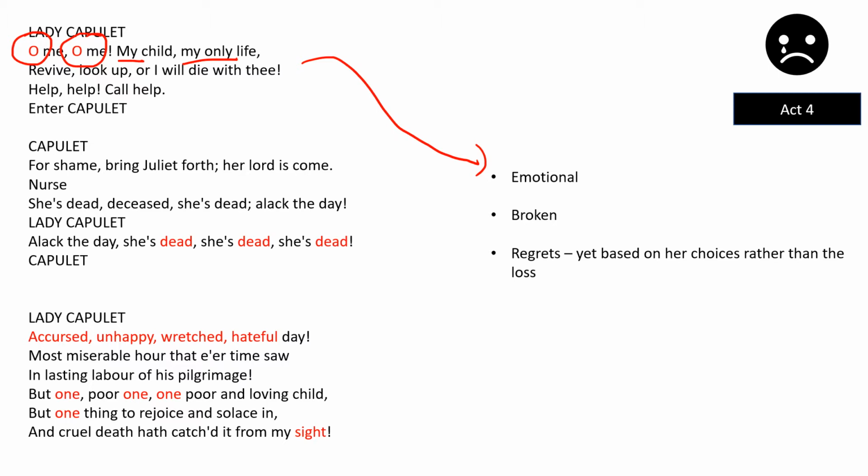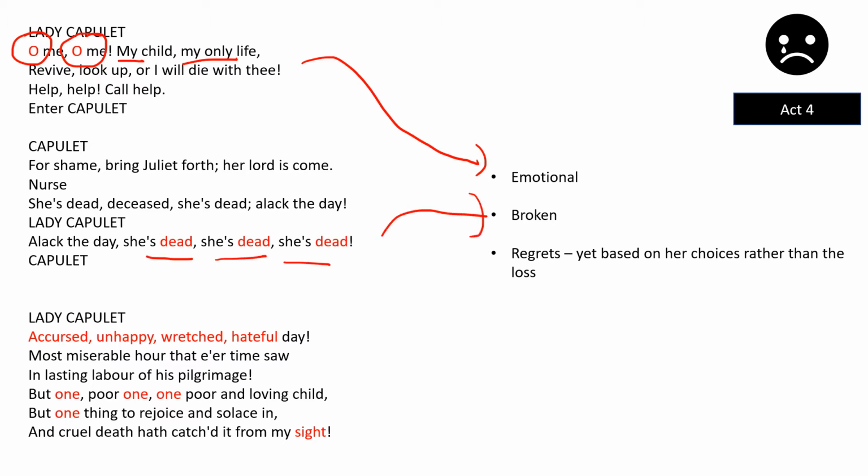We're seeing a completely emotional character. Now, possibly, there are two sides to this character. And Shakespeare does that quite a lot, and any good writer does. You give two sides to a character. So yes, she could be emotionless for most of the time, but actually, under the surface, she is quite emotional. And we can see that, this desperation, my child, my only life. And we see this repeated when she says, she's dead, she's dead, she's dead.